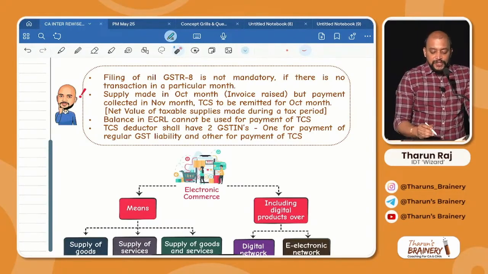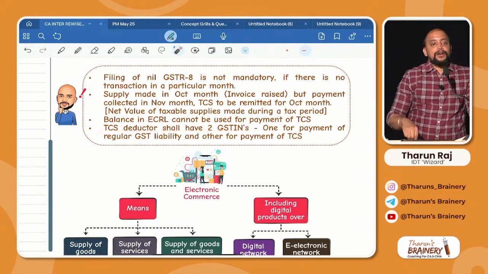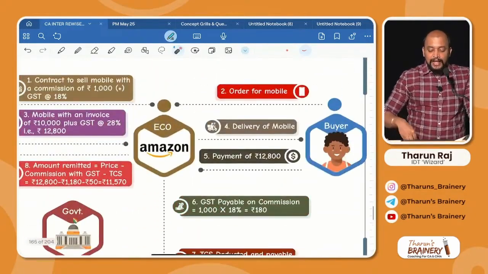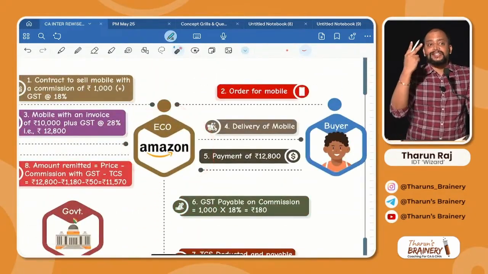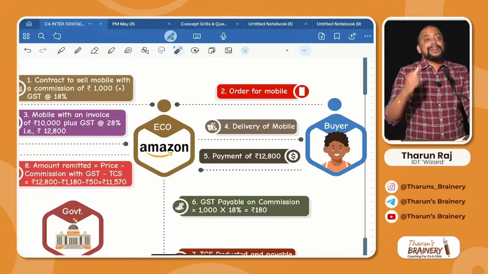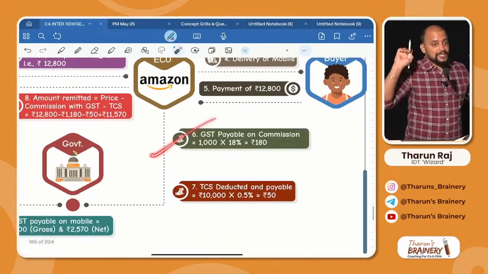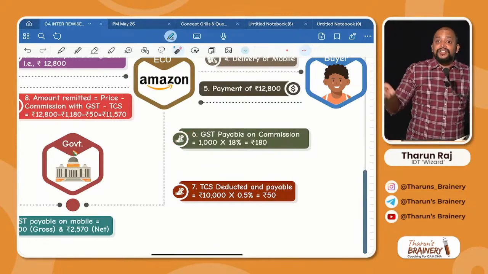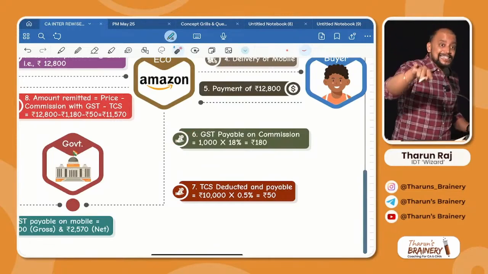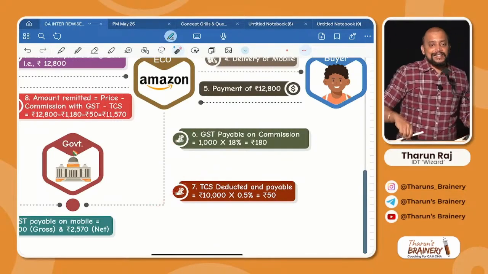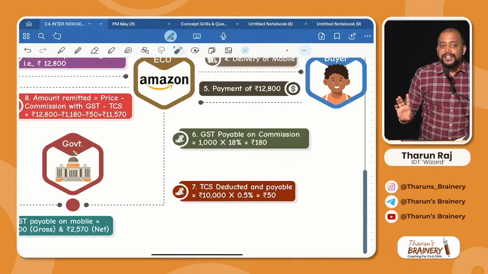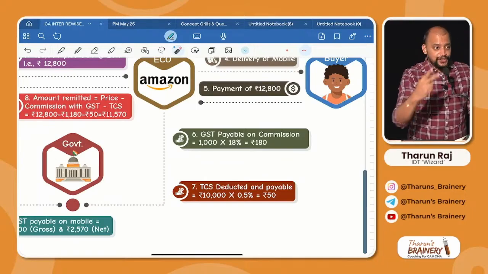Which means the TCS deductor will have two GSTINs. In this example, Amazon will have two GST registrations. One as a normal GST registration for payment of regular GST. Another is a GST registration as a TCS deductor for deducting this TCS, which means every e-commerce operator will have two registrations.